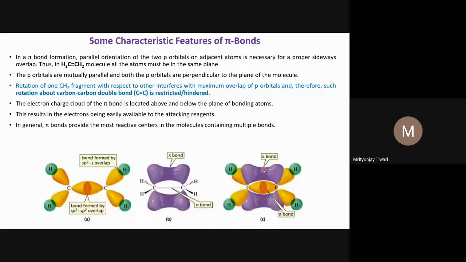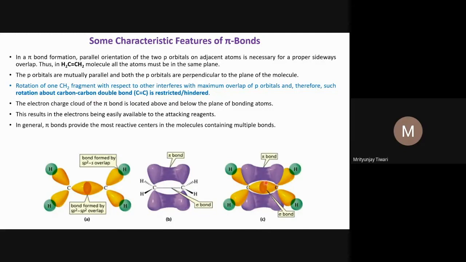Overlap above, overlap below. If we want to rotate this part of the compound slightly, we are changing the relative orientation of these two p orbitals which were overlapping. While rotating, we are actually trying to break this bond, meaning we are reducing the overlap. Once these orbitals are at 90 degrees, there will be no overlap between them, so there is no double bond. That double bond will break.